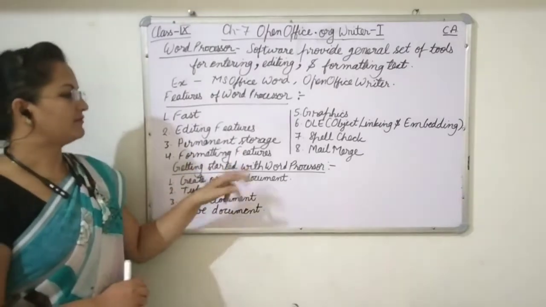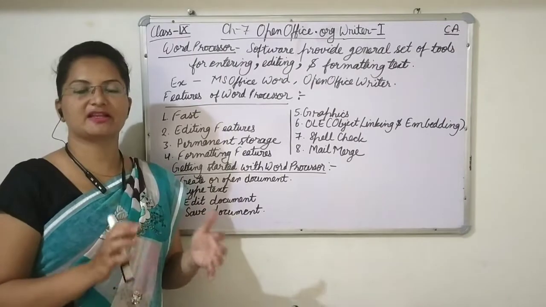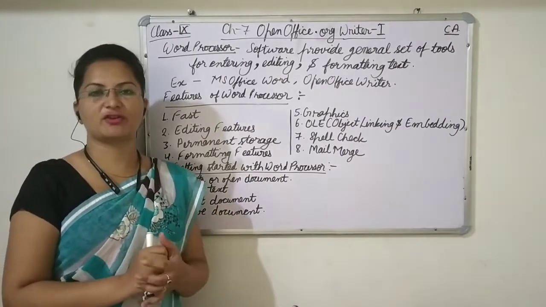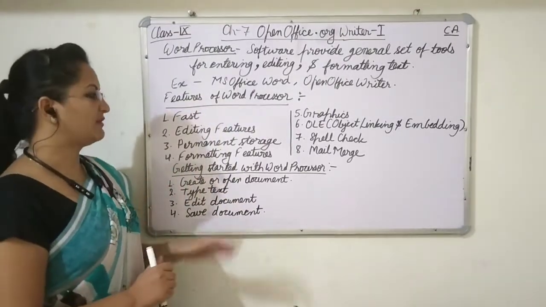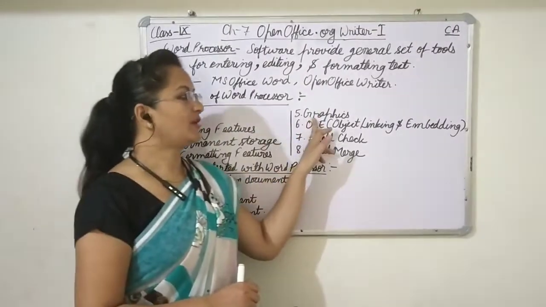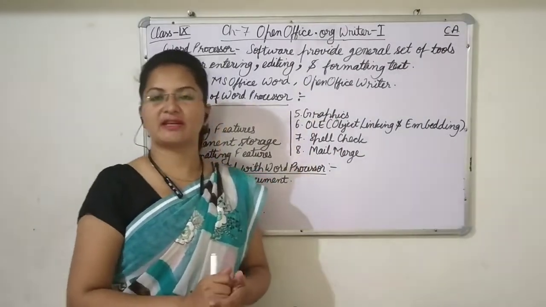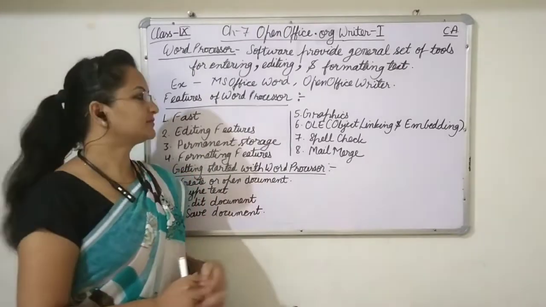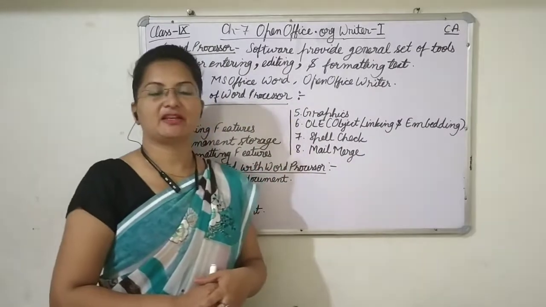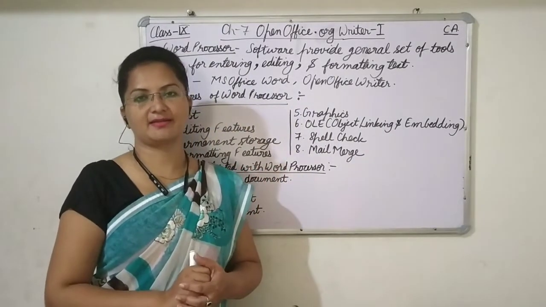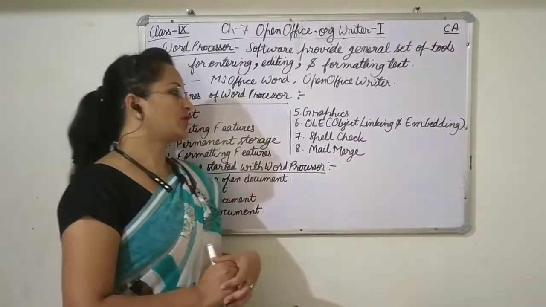Then the formatting feature. Formatting means designing. We can design the text. We can make the text bold, italic, underline. We can change the font style, color of the text and alignment of the text, etc. And we can prepare a nice document. Now graphics. Graphics means we can insert pictures, shapes, auto shapes, clip arts, etc. in the document. Then OLE, object linking and embedding. That means we can insert tables, charts. There are so many features, like audio and video, that we can insert in the document.